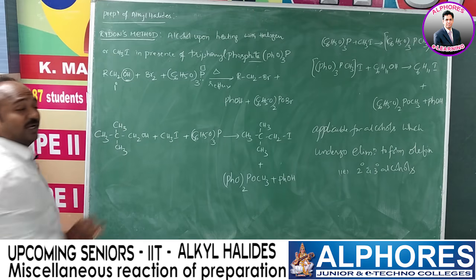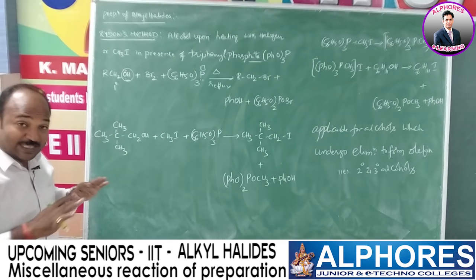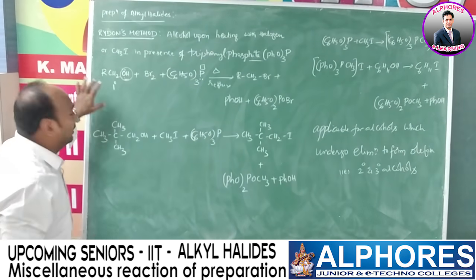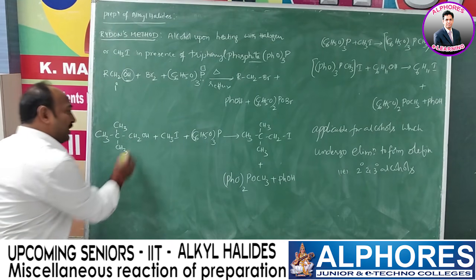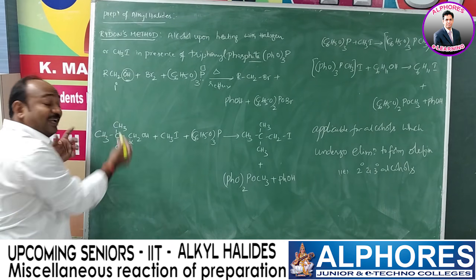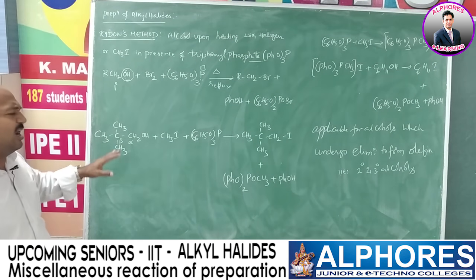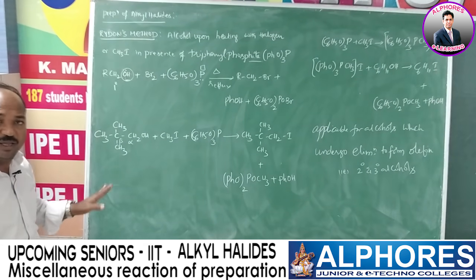The specialty of this method is that irrespective of the alcohol, whether it is primary or secondary or tertiary, and similarly whether the alpha or beta carbon is hindered or not hindered, all these things are not criteria here.